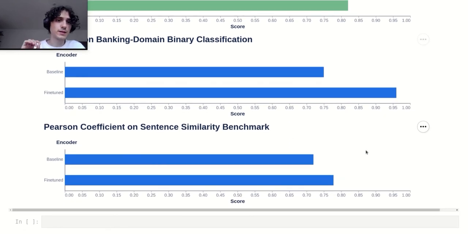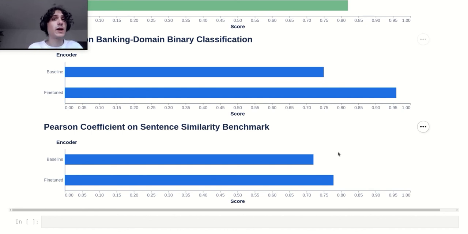Finally, let's take a look at the Pearson coefficient on a sentence similarity benchmark. This benchmark is not on the banking domain, and it is in English, so there's no multilinguality here. The baseline is around 72, and the fine-tuned one is around 77, so we have a 5-point increase.